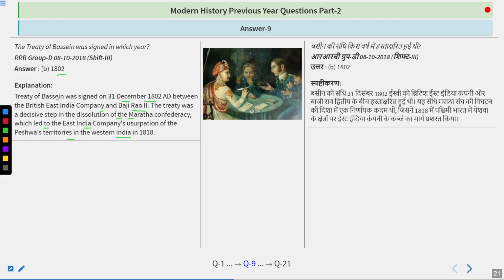So do remember, Treaty of Bassein was signed in the year 1802. And the person you can see in this photo, he is the Peshwa, and he signed this treaty. And after this, particularly, Maratha Empire came into the control of Britishers by the end of 1805. A particular campaign was also started in 1817, 1818, but there was no benefit of that particular war, the Third Anglo-Maratha War, and finally Marathas came into the hands of Britishers.